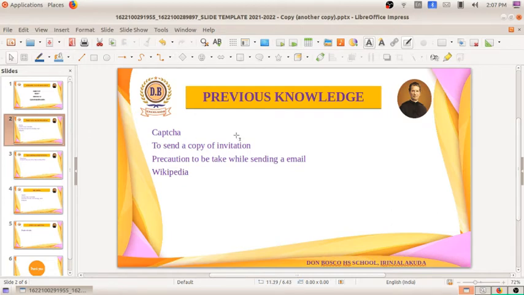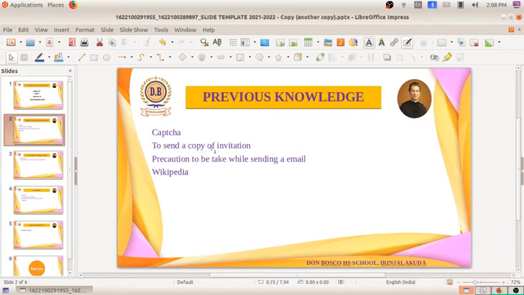We studied what is CAPTCHA. The full form of CAPTCHA is Completely Automated Public Turing test to tell Computers and Humans Apart. It is a test to ensure that the user is a human being. It can be in different forms, like typing a text, selecting suitable pictures, or calculations. It is to protect the site from automated programs that are used to hack websites.